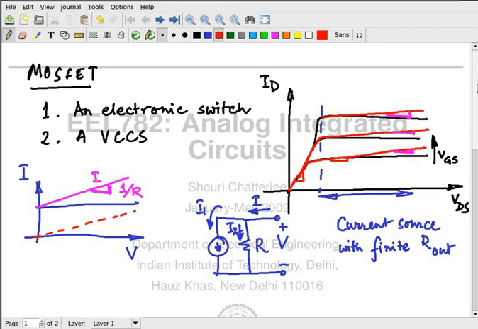Now our circuit, the MOSFET, is not made up of a linear element. But we are going to force linearity on it by saying that we are going to make only small changes.